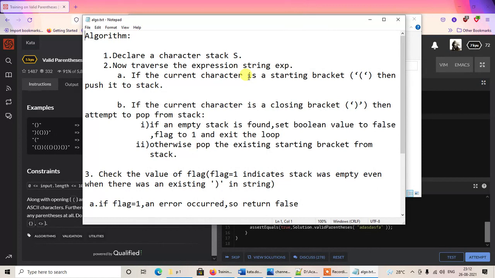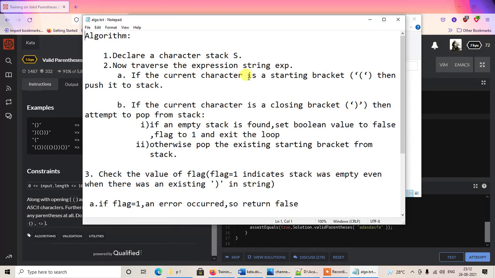opening bracket. There are two possibilities that might occur when we try to pop the previously pushed opening bracket.